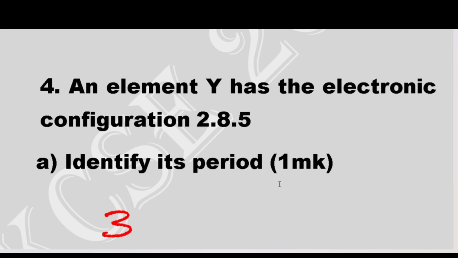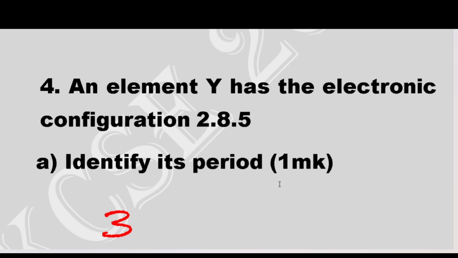But that 5, we indicate using a Roman numeral. Because it is a period, we write period using a numerical number, which is period 3, according to the number of energy levels that are filled.